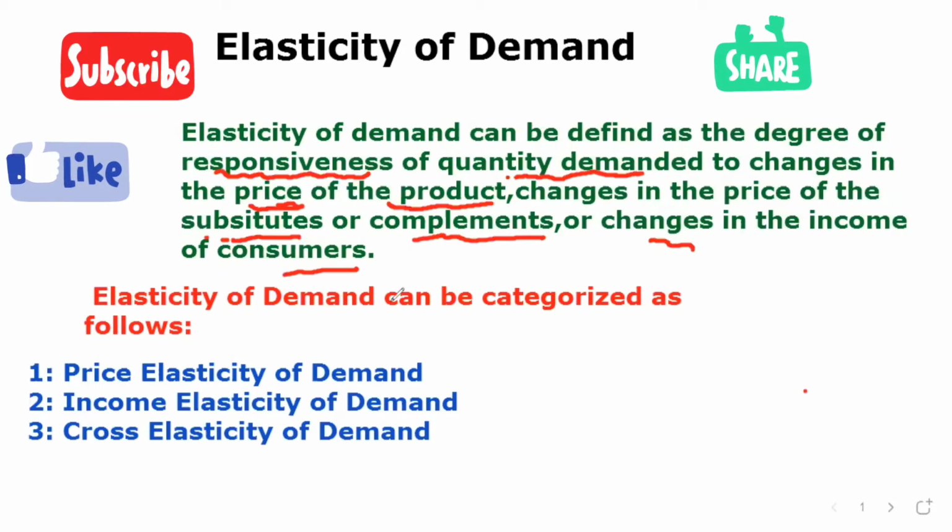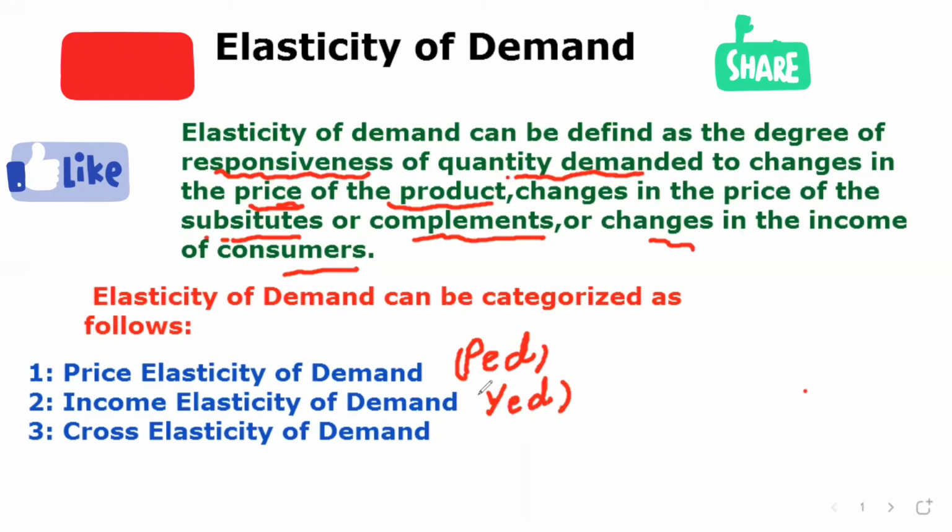Elasticity of demand can be categorized as follows. There are three types. Number one, price elasticity of demand, which we write as PED. Number two, income elasticity of demand, which we write as YED.